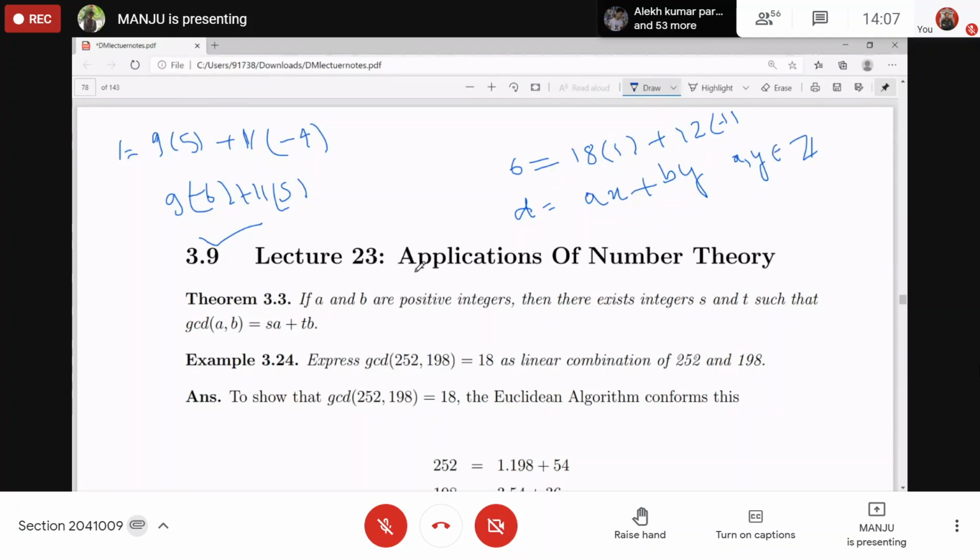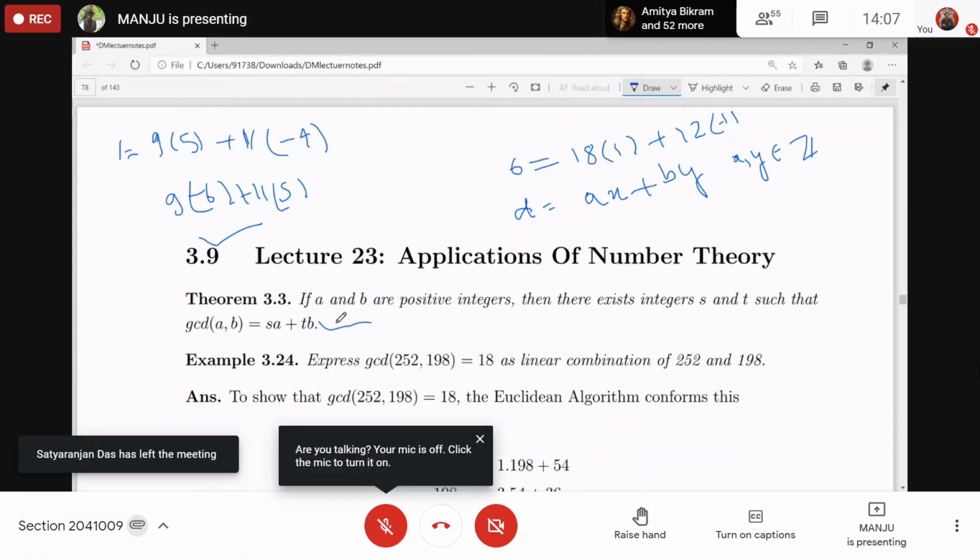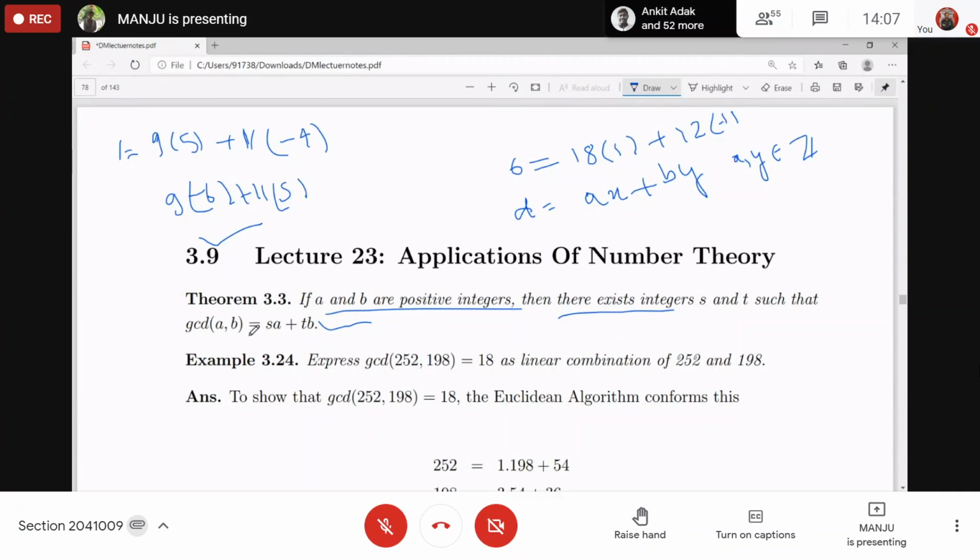So the thing is, we can write the GCD as a linear combination of A and B, AX plus BY or SA plus TB. If A and B are positive integers, there exist integers S and T such that the GCD D can be written as a linear combination of A and B. One method is hit and trial, to express this GCD in terms of A and B. Another method is using the Euclidean algorithm that we use to find the GCD.